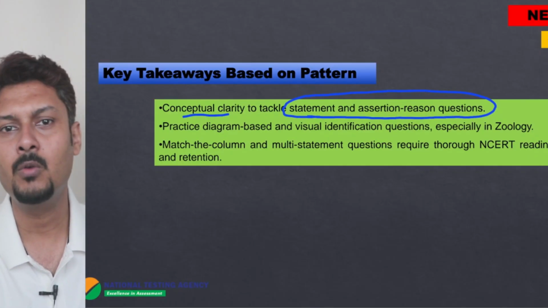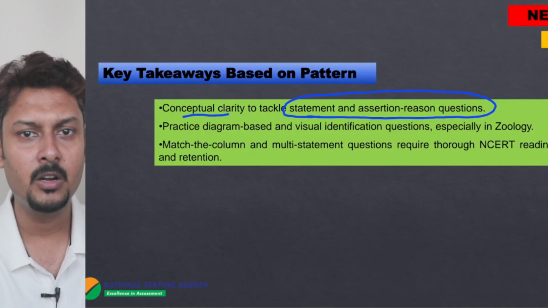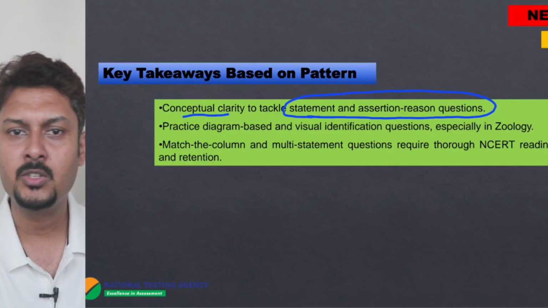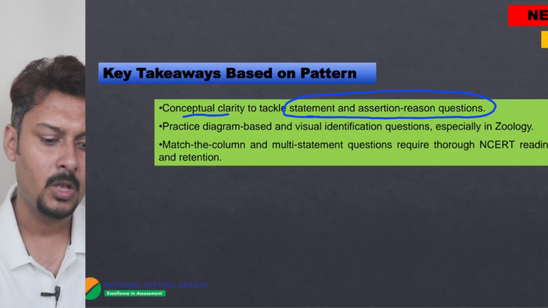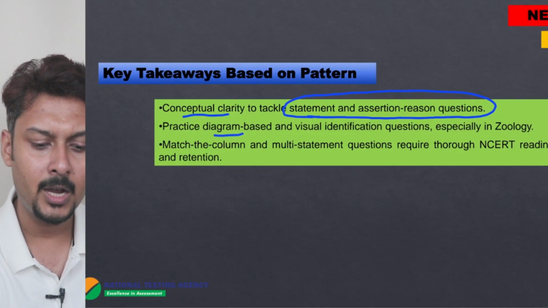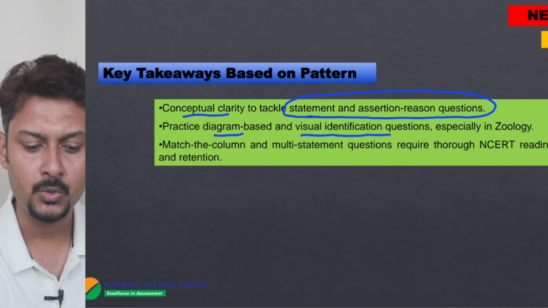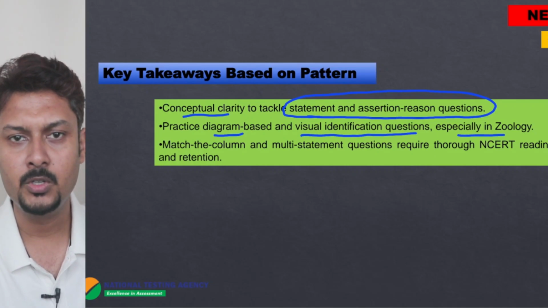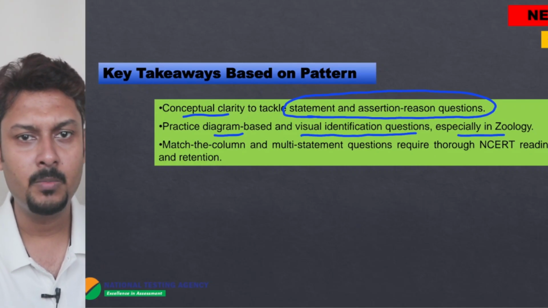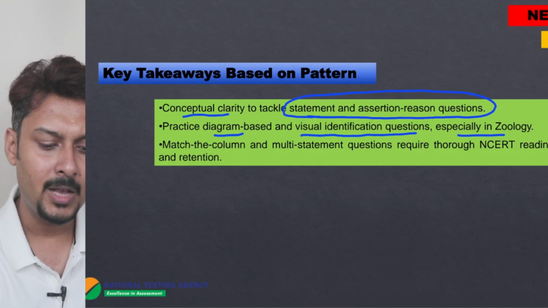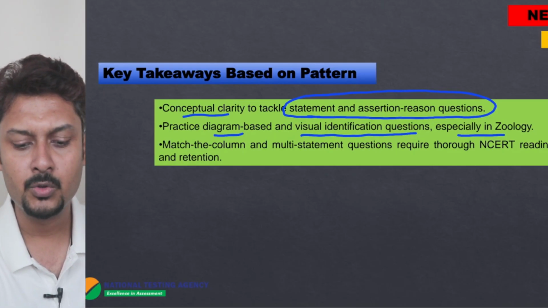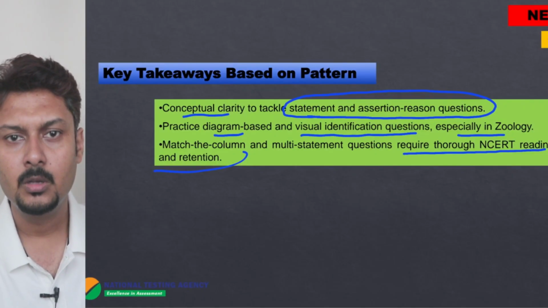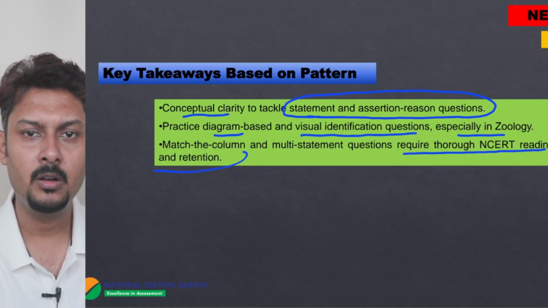If you have any doubts, please ask your teacher, so you can solve assertion-reason based questions and statement 1 and statement 2 type questions. Practice diagram and visual identification questions, especially from the zoology part, because diagram-oriented questions came in this year's zoology section. Match the column and multi-statement type questions require thorough NCERT reading. So please read your NCERT carefully and clear all your doubts.